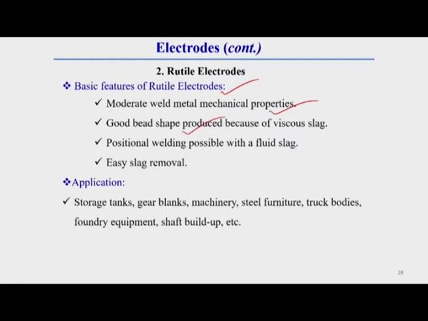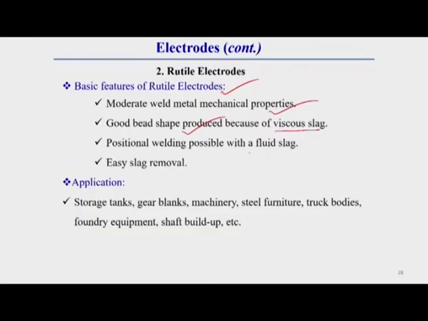A good bead shape is produced because of the viscous slag. Due to the rutile material, the slag that develops becomes viscous, which is why the bead shape is of good quality. Positional welding is possible with this fluid slag. One thing you should remember: slag removal is also comparatively easier.